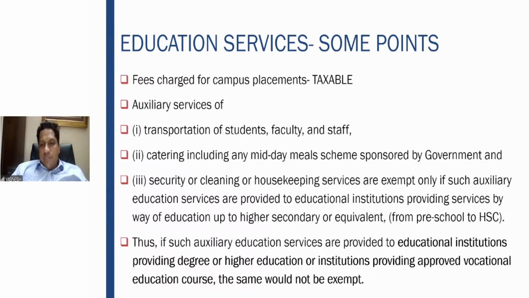Security or cleaning or housekeeping services are exempt only if such auxiliary educational services are provided to education institutions providing services by way of education up to higher secondary or equivalent, right? So security or cleaning services are exempt only for education institutions from preschool to higher secondary. Only to those it is exempt. So if anyone provides security or cleaning or housekeeping services to education institutions which grant a degree or education institutions providing approved vocational courses, the same will not be exempt. So I hope this point is clear.